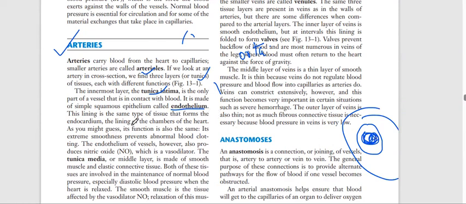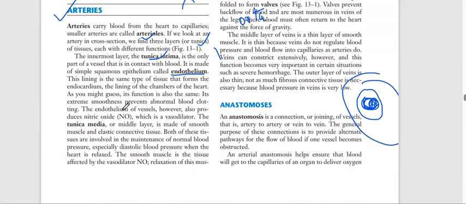This lining is the same type of tissue that forms the endocardium, the lining of the chambers of the heart. As you might guess, its function is also the same. Its extreme smoothness prevents abnormal blood clotting. The endothelium of vessels, however, also produces nitric oxide, which is a vasodilator.